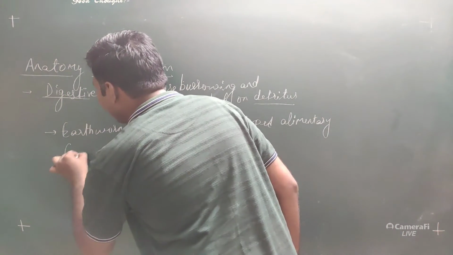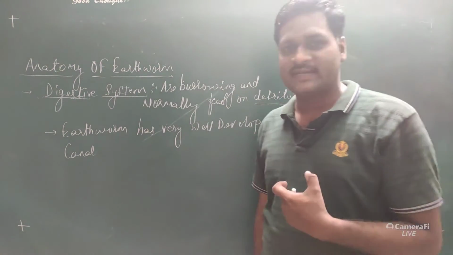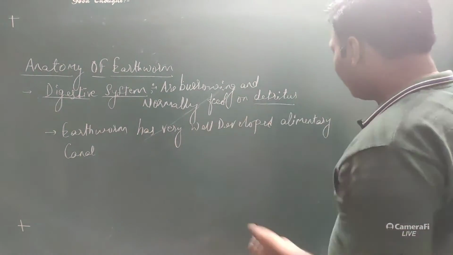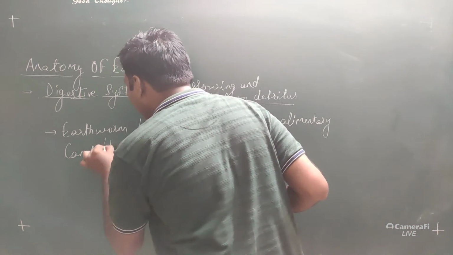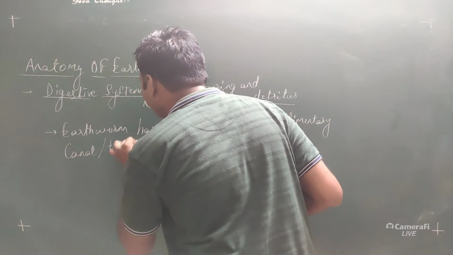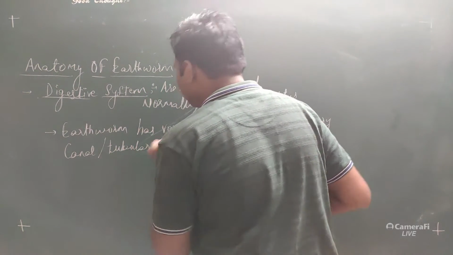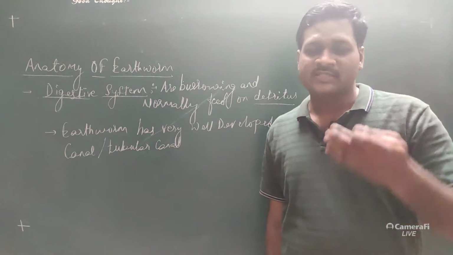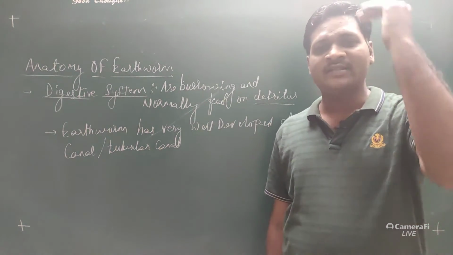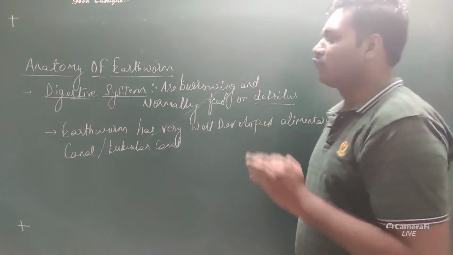Now what is that alimentary canal? See, it is a long tubular structure. This alimentary canal can also be referred to as the tubular canal. This alimentary canal consists of certain parts. Which are those? It starts with the mouth, which is present in the anterior part of the body of the earthworm.